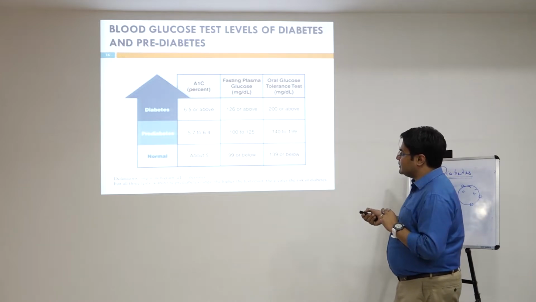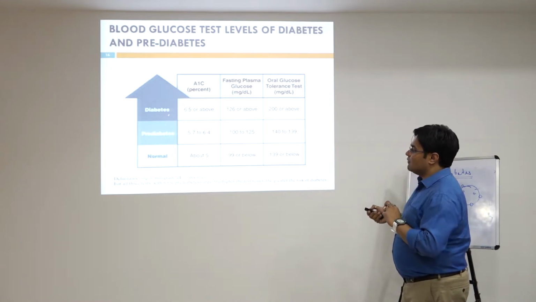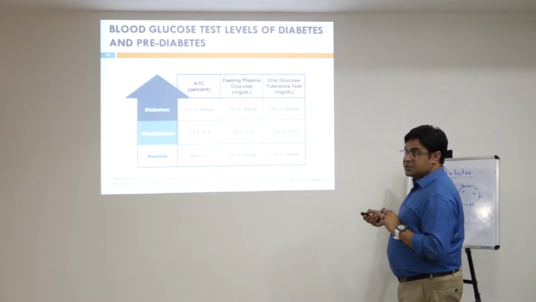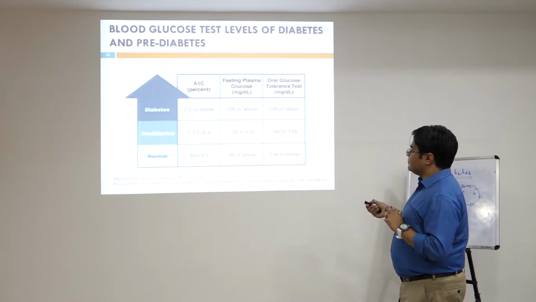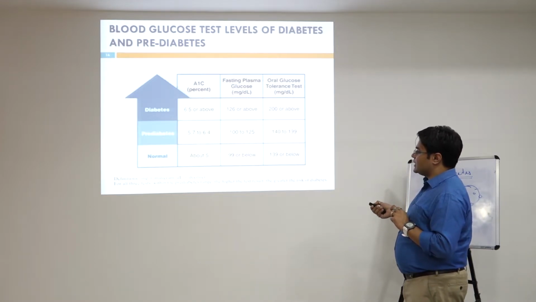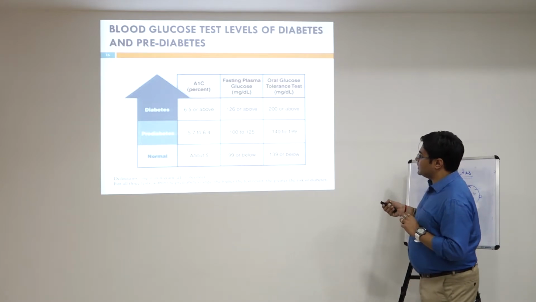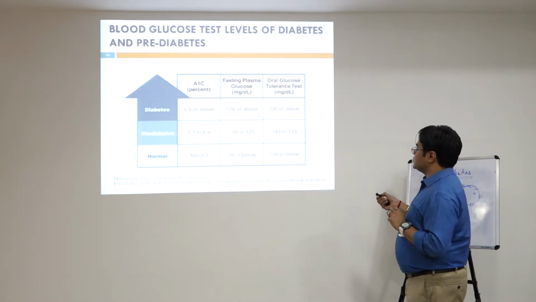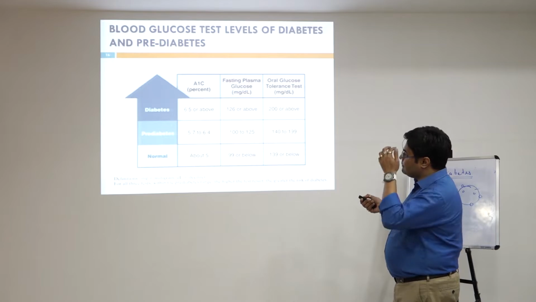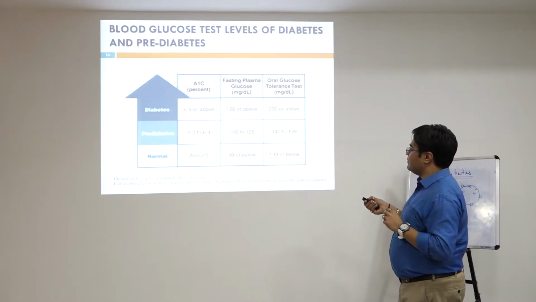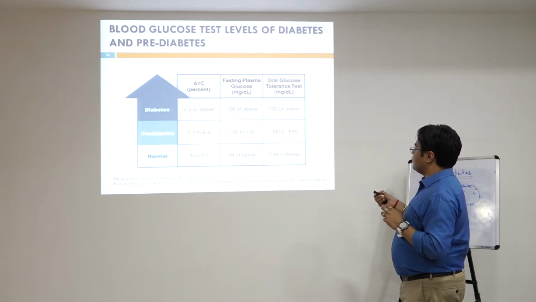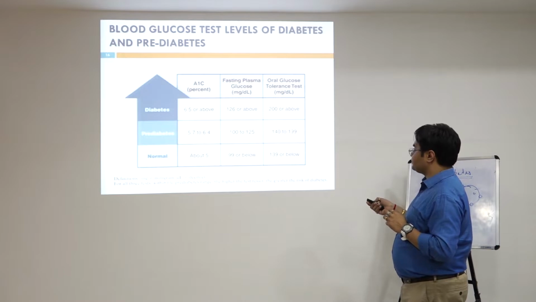In pre-diabetes, if the HbA1c count is about 5.7 to 6.4, it is a pre-diabetic condition. If the fasting plasma glucose level goes from 100 to 125, that is fasting plasma glucose, and if it is 140 to 199, it is the oral glucose tolerance test. And in diabetes, it is 6.5 or above, 126 or above, or 200 or above.